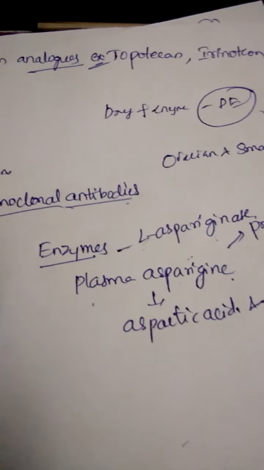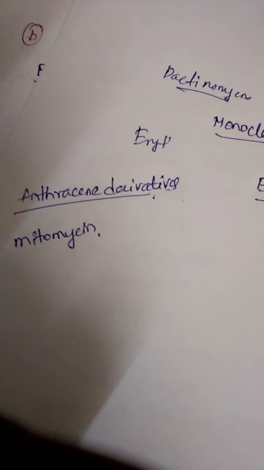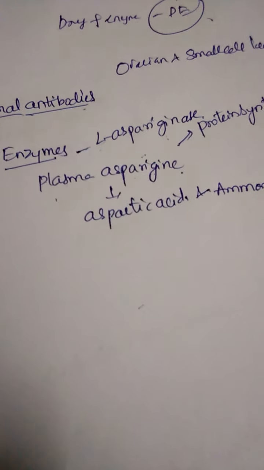When compared to the anthracene derivatives, mitomycin is used to treat bladder, prostate, and stomach cancers. But among the enzymes, L-asparaginase is used to treat lymphatic leukemia.